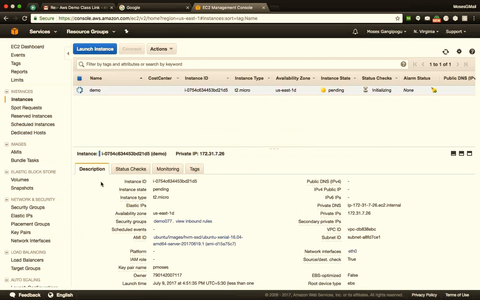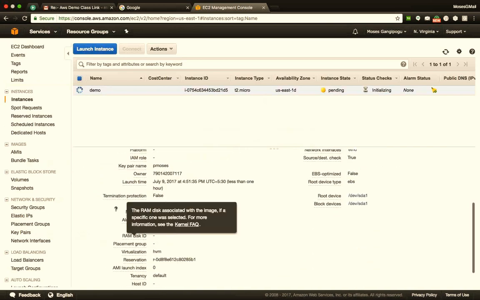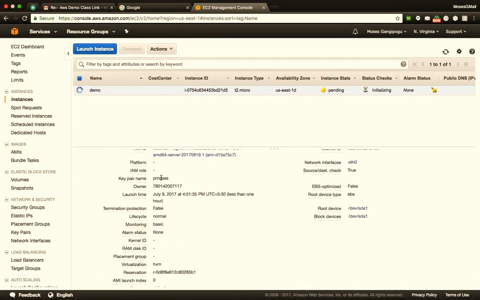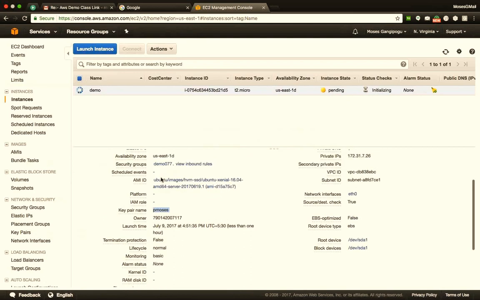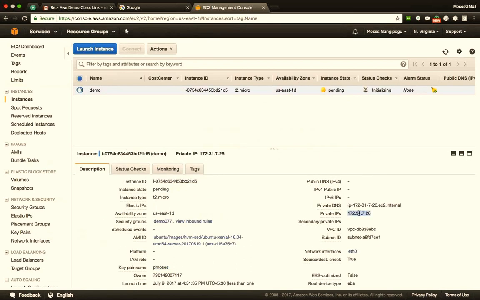And when I click on this server and I come here below in the description section, it shows me all the details related to this. For example, the key pair that I had used was pmoses, and a bunch of different stuff related to this. For an example, its private IP address. In a short while, it should even have a public IP address. If you see, it has a public IP address as well. And here it comes with an instance ID as well.